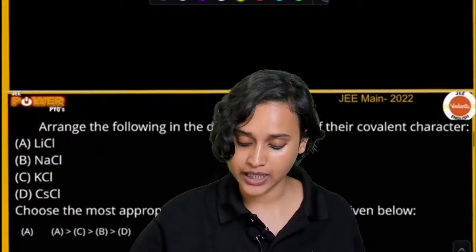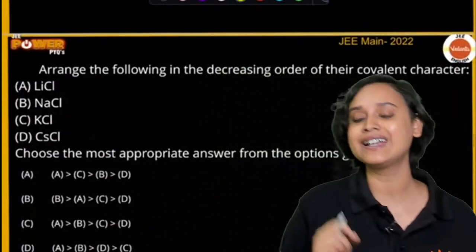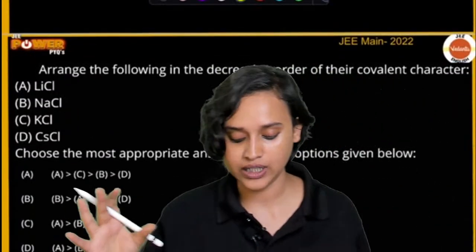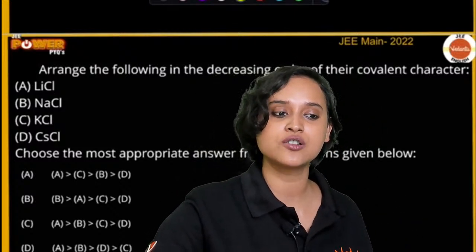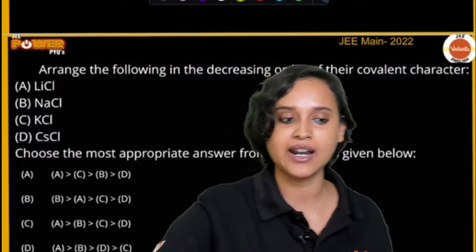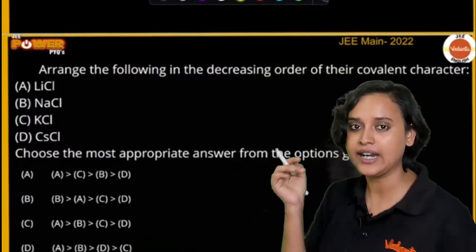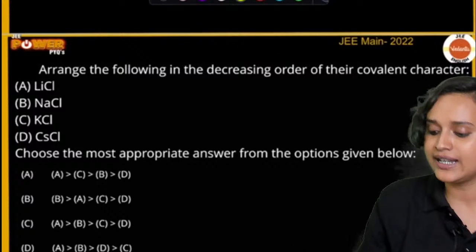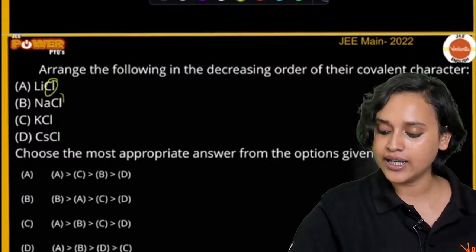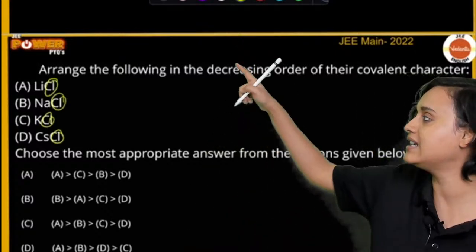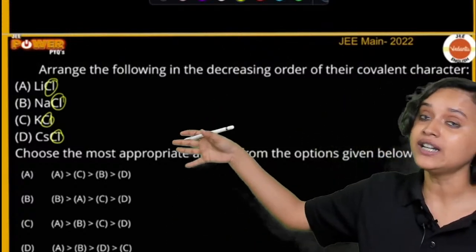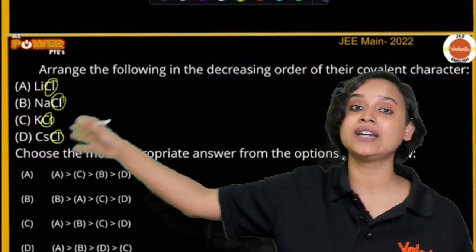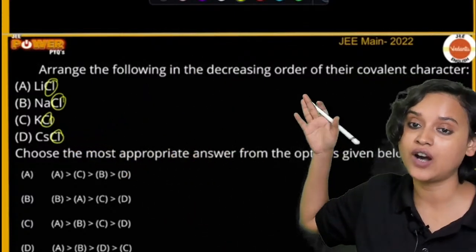Next question, everybody. Arrange the following in the decreasing order of their covalent character. Bachos, I think I've already explained Fajan's rule; the first question was related to it. Now you all know that the anion is similar, Cl everywhere. Only the cations are different, and we know small cation, large anion, this is Fajan's rule, more is the covalent character.